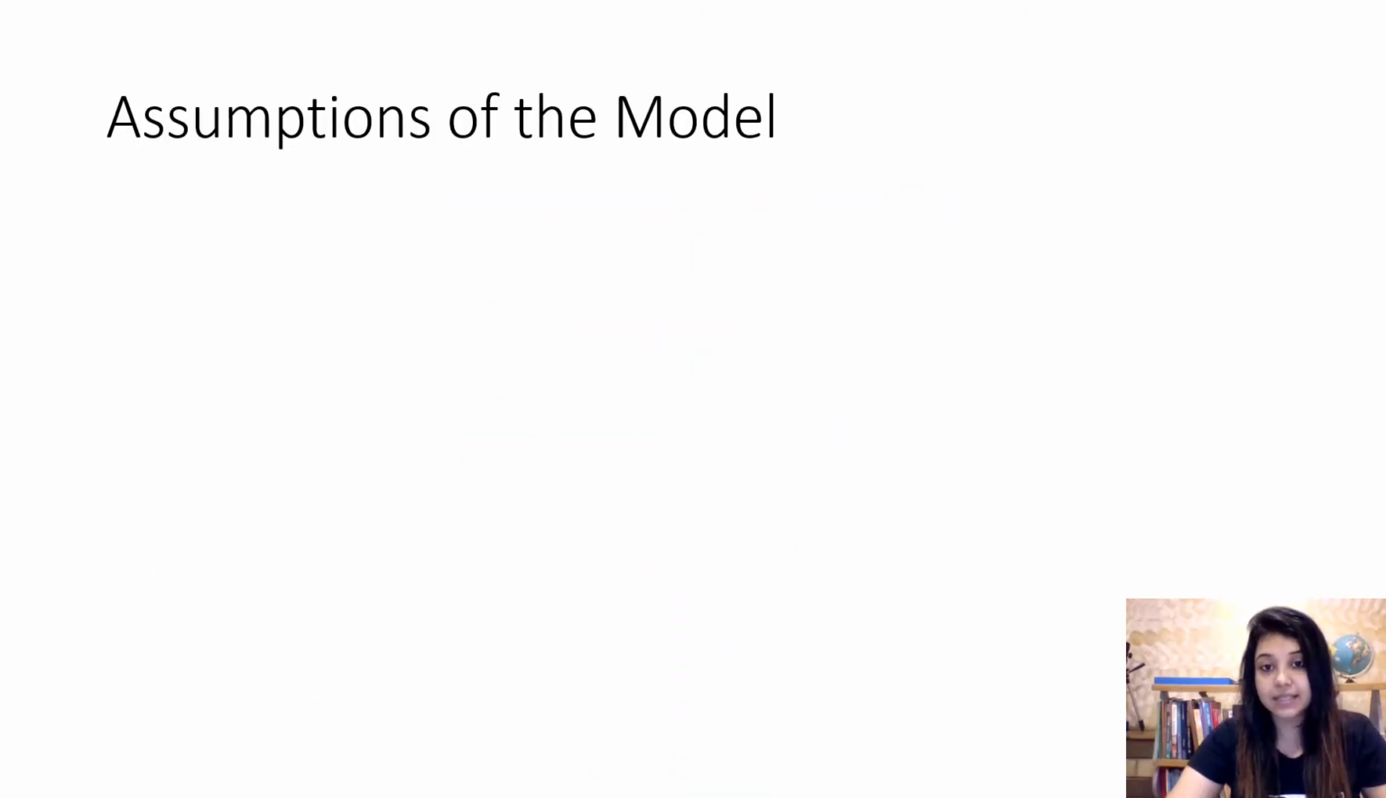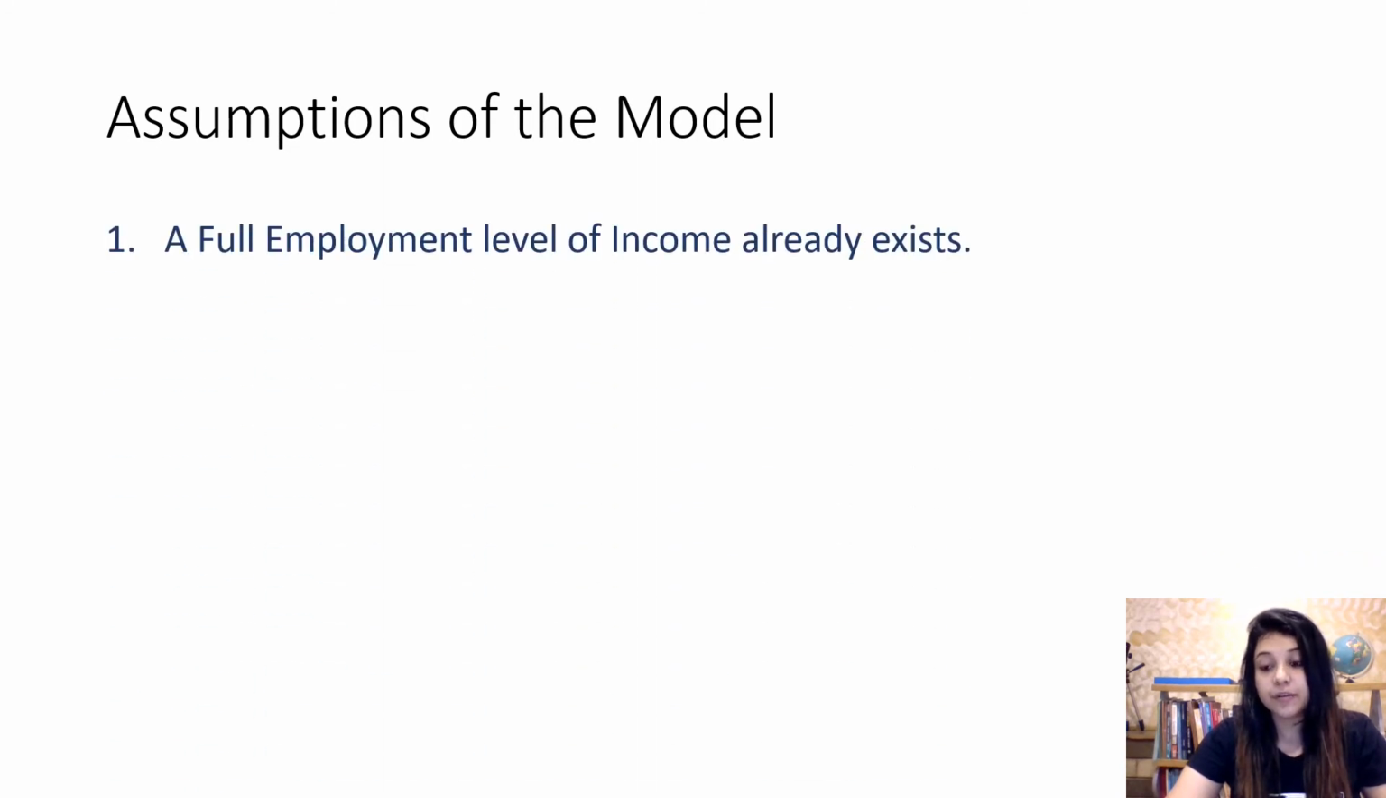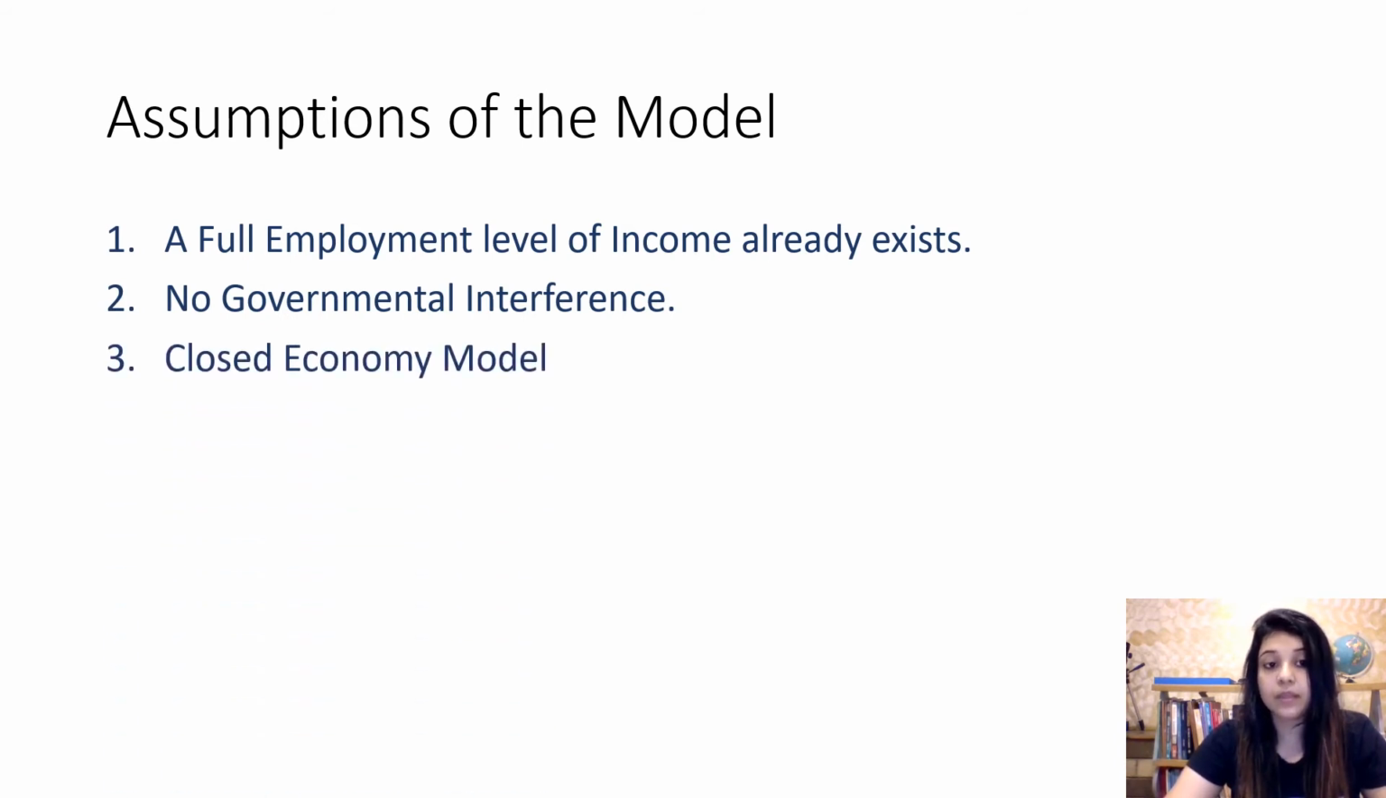Now let us discuss the assumptions of the model. Firstly, a full employment equilibrium level of income already exists in the economy. This we have seen earlier. Secondly, there is no governmental interference in the functioning of the economy. It is a closed economy model, that is, there are no exogenous factors that influence the growth variables. The government restrictions on trade and other complications which are related to international trade are hence ruled out.